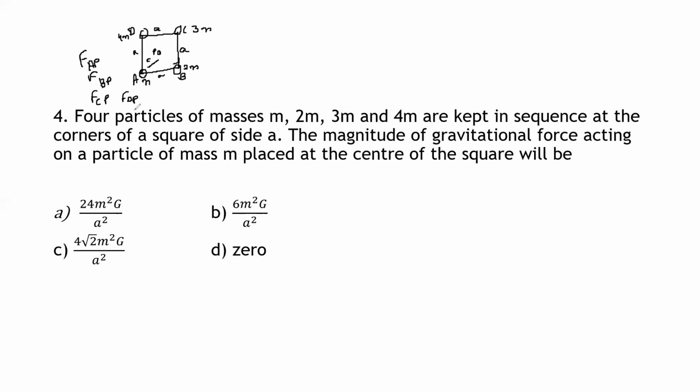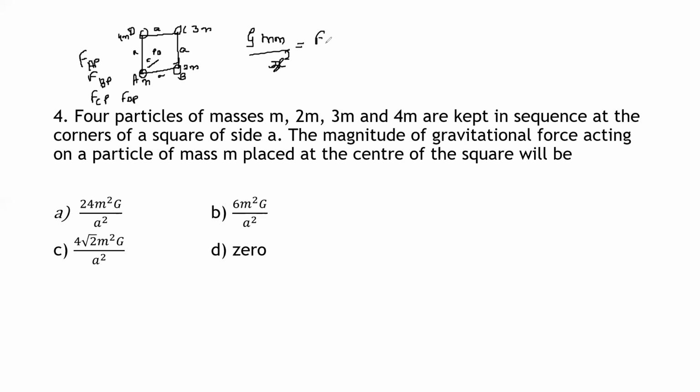If two particles of mass m are placed a distance x apart, then the force of attraction is given by the gravitational force: G m into m divided by x square, because the distance is x.